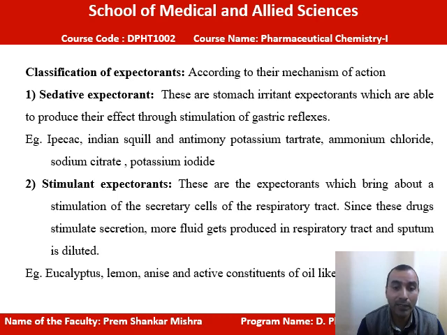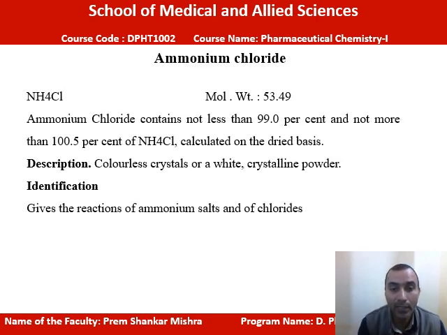The second one is stimulant expectorant. These are expectorants which bring about stimulation of the secretory cells of the respiratory tract. Since these drugs stimulate secretion, more fluid is produced in the respiratory tract and the sputum is diluted. Here we can use eucalyptus oil, lemon, anise, and active constituents of oils like these. All these drugs can be used as stimulants also. This was the classification of the drugs.